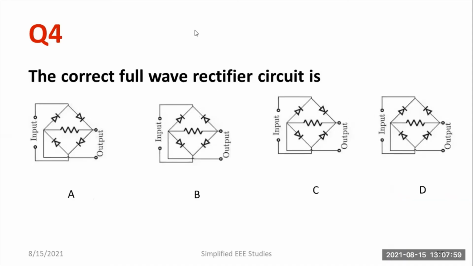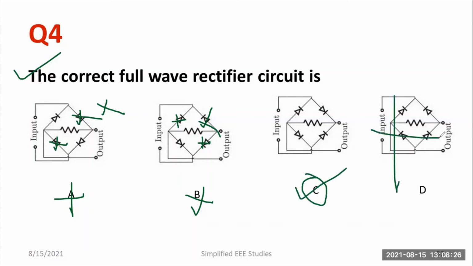Question number 4. Correct full wave rectifier circuit is. What is a correct full wave rectifier? This is actually incorrect because see the combination. So this combination is improper. So this is not the right answer. Look at this. Here also the combination is incorrect. So this portion is also incorrect. Now we have two options, which would be the right answer. See, look at this. So this is actually the right combination. I would like to go ahead with option C, but this is incorrect. So I have to click on option C. Option C is the correct answer. I think it is clear to you.